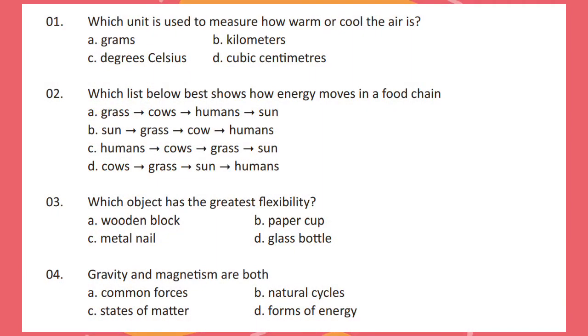Question 1. Which unit is used to measure how warm or cool the air is? Question 2. Which list below best shows how energy moves in a food chain? Question 3. Which object has the greatest flexibility? Question 4. Gravity and magnetism are both.